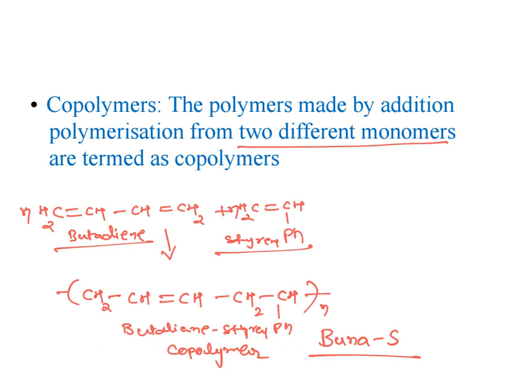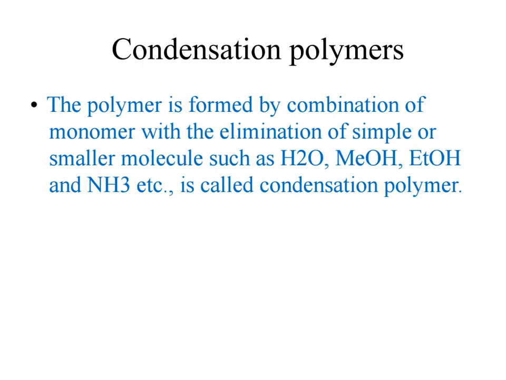Let's move on to the next type, that is condensation polymers. These polymers are formed by the combination of monomeric units with the elimination of a simple molecule like water, methanol, ethanol, ammonia or HCl.